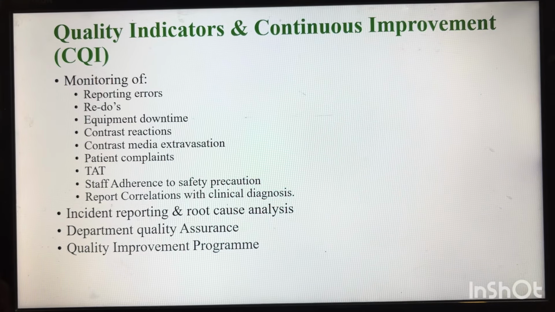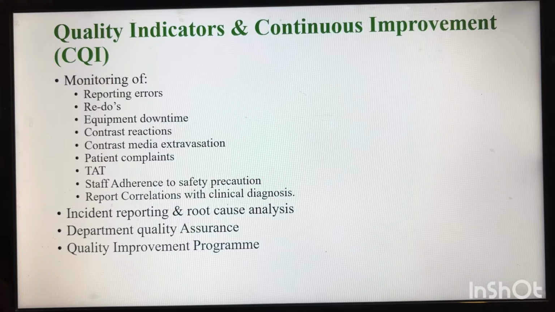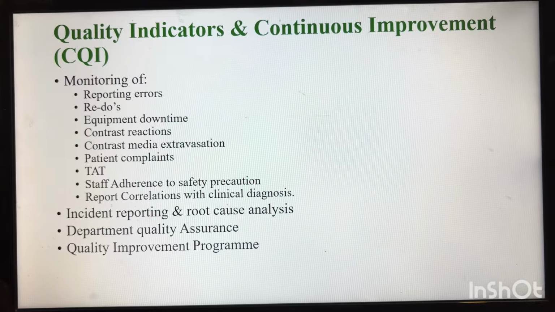Any reporting error should be reported to the quality department and documented in the department with corrective and preventive action.